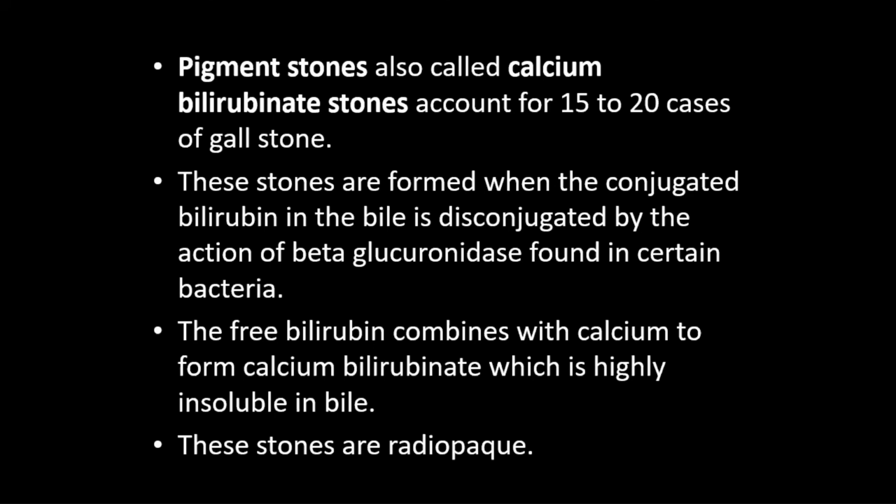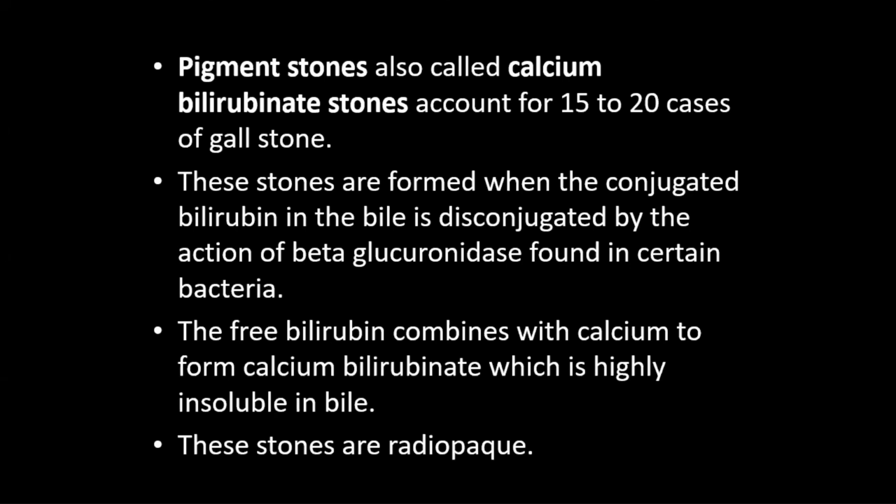Again, I am telling. Pigment stones are calcium bilirubinate stones. They account for 15 to 20% of gallstones. Most of the cases are cholesterol stones. So how are the calcium stones formed? These stones are formed when the conjugated bilirubin in the bile is deconjugated by certain bacteria that secrete the enzyme beta glucuronidase.